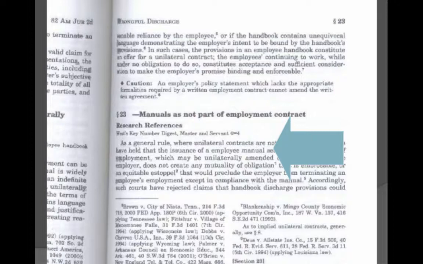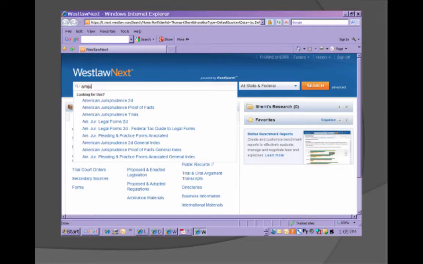So know what your citations are, and if you need to, look at the Bluebook or Beavers and see how you're supposed to cite Corpus Juris Secundum or AmJur. Where do you find this online? Again, these encyclopedias, such as American Jurisprudence, are available on Westlaw Next. If you start typing in the top search bar of the page American Jurisprudence or AmJur, it'll suggest American Jurisprudence Second, and indeed that's what you want. It'll even give you other titles like Proof of Facts, Trials, Legal Forms, and so forth.